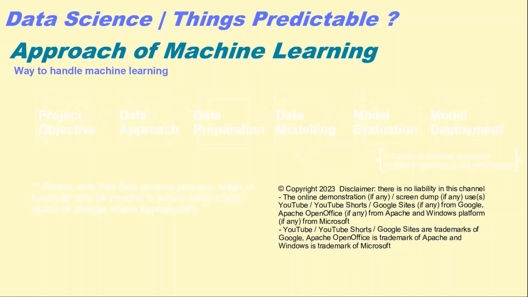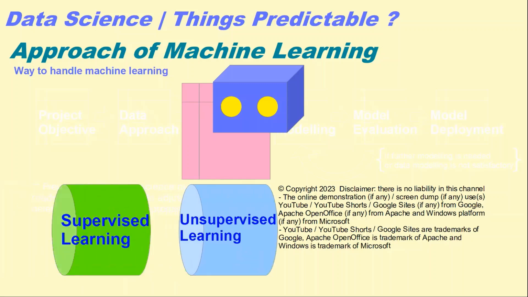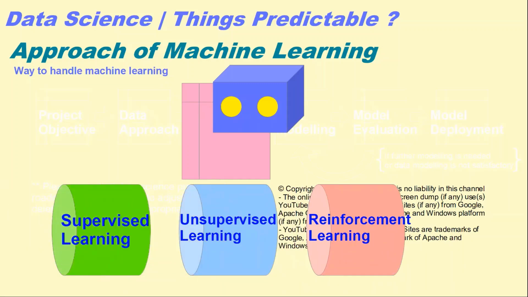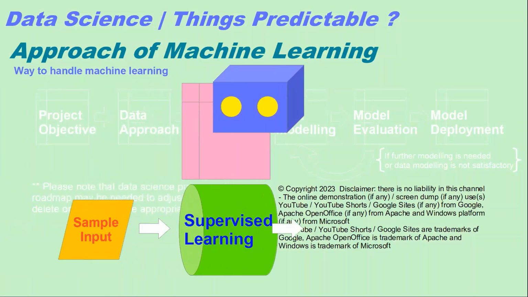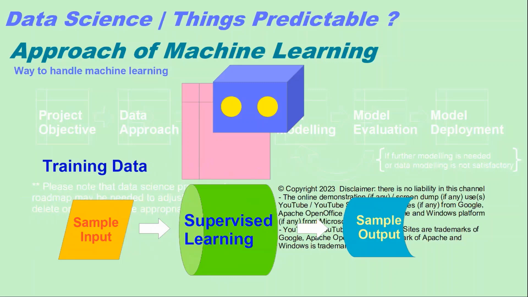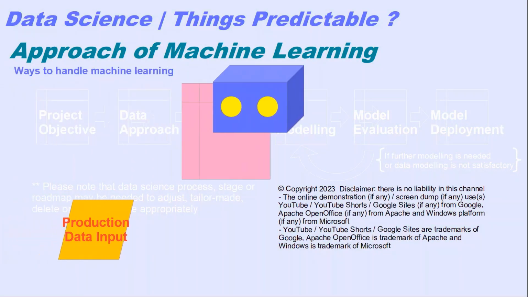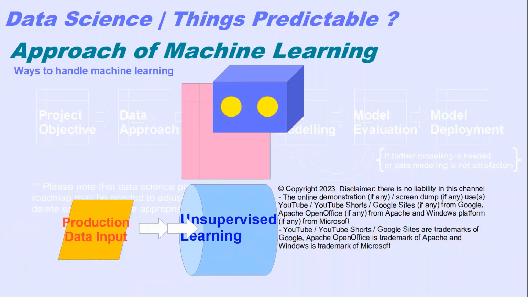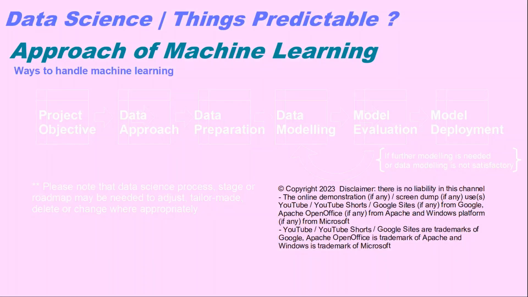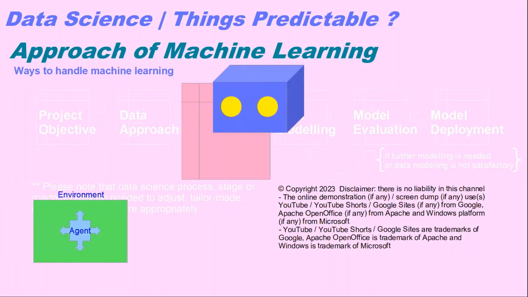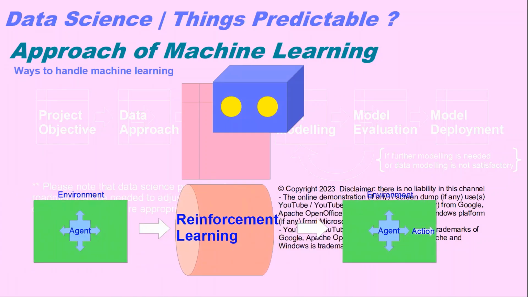Approach of machine learning is the way to handle machine learning. The approach includes supervised learning, unsupervised learning, and reinforcement learning. For supervised learning, it needs sample input and sample output as training data for the machine learning. For unsupervised learning, the machine will inspect the production data and find out the pattern in it. For reinforcement learning, the agent will try some appropriate action in the environment for the target reward.